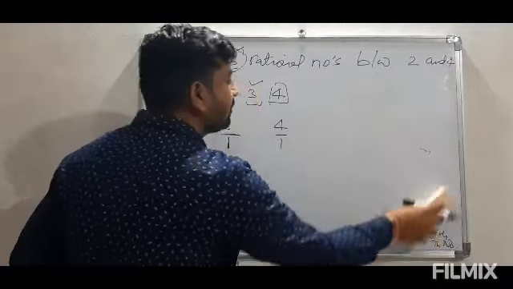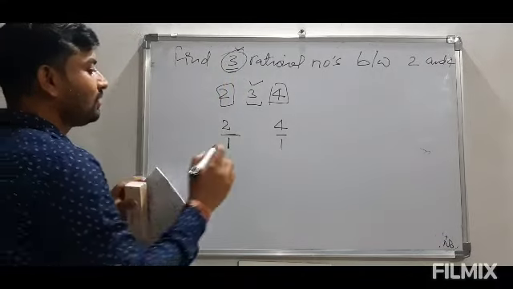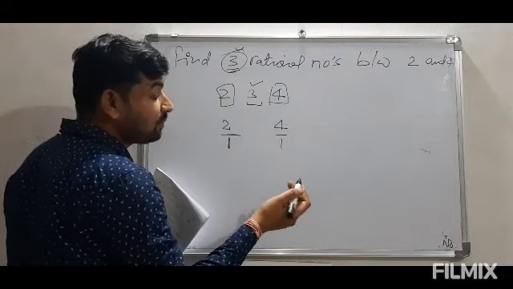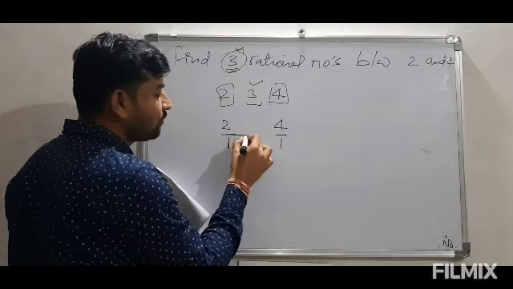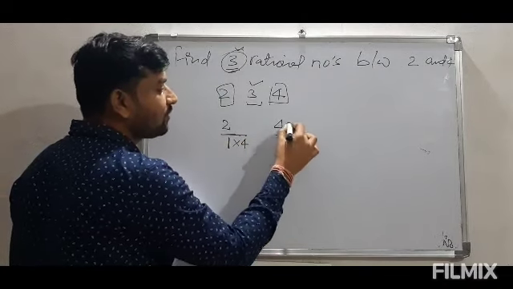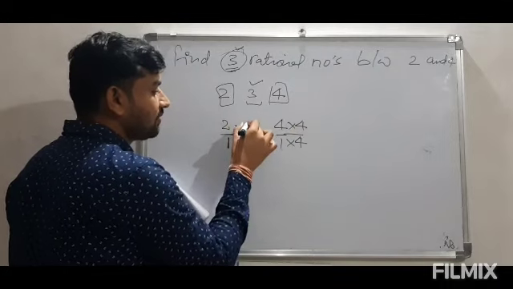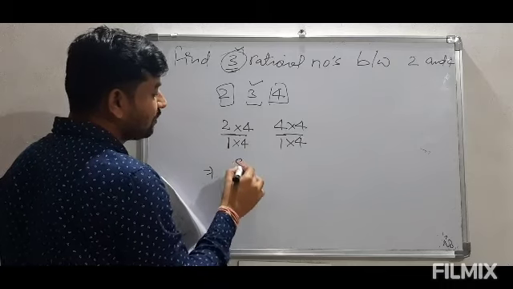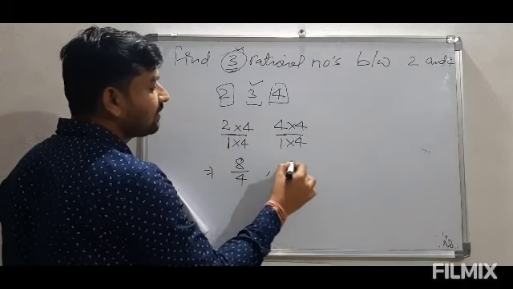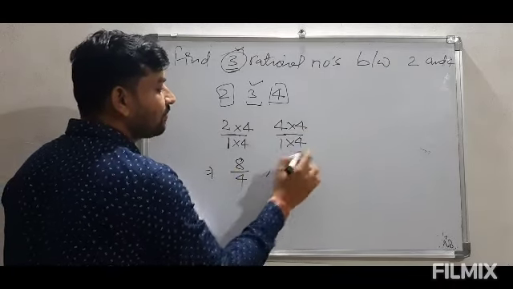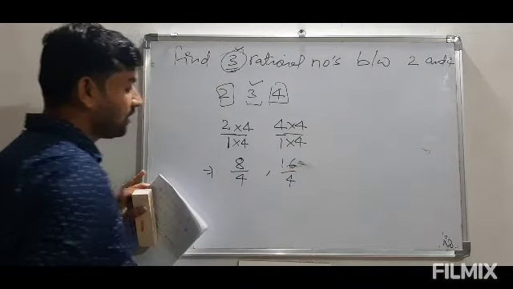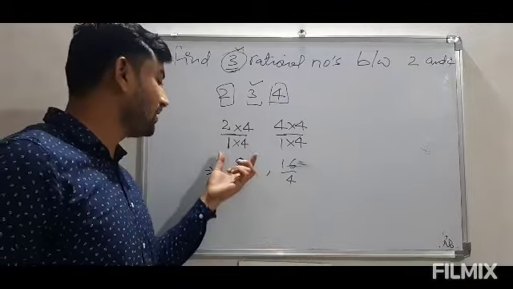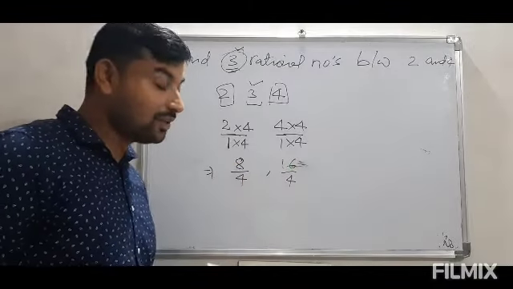So in this particular question we have to multiply with 3 plus 1, that is 4. So we will multiply 4 in the denominators as well as in the numerators. By doing this we get 8 upon 4, and here 16 upon 4. Now, as you know that the denominator is the same, we can easily compare the numerators.